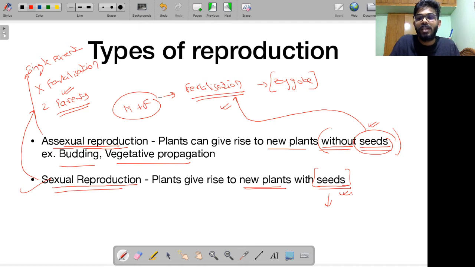Alright, that is a very rare scenario. That's a different thing I'll be taking up in a different topic. Usually in sexual reproduction, you will see there are two parents involved.